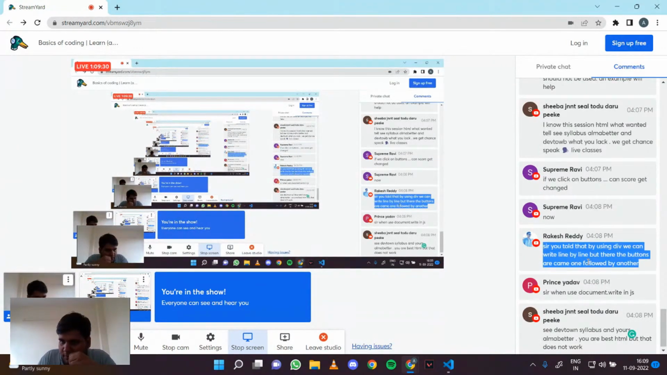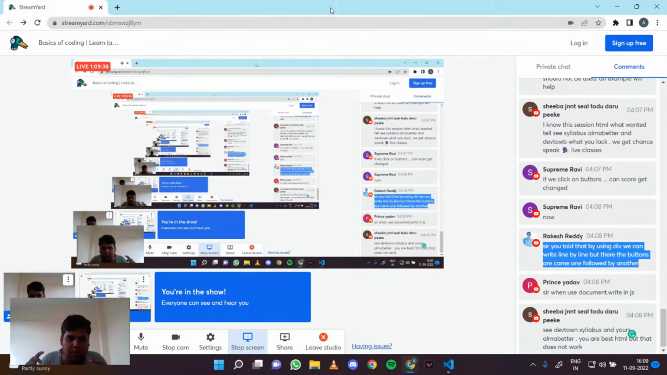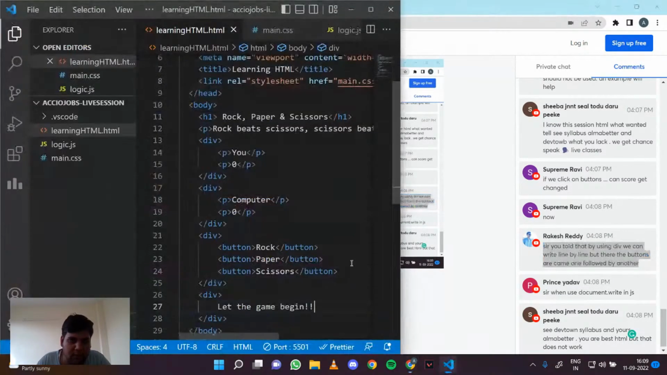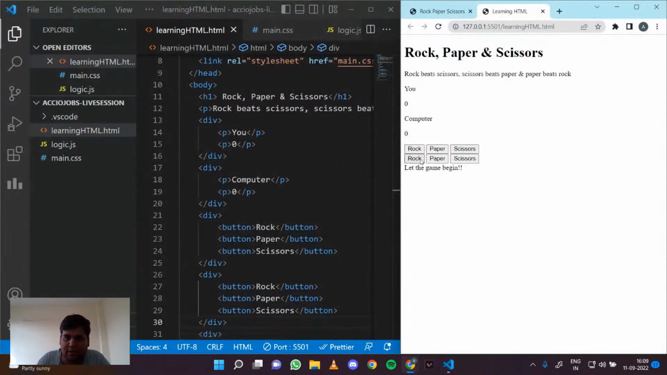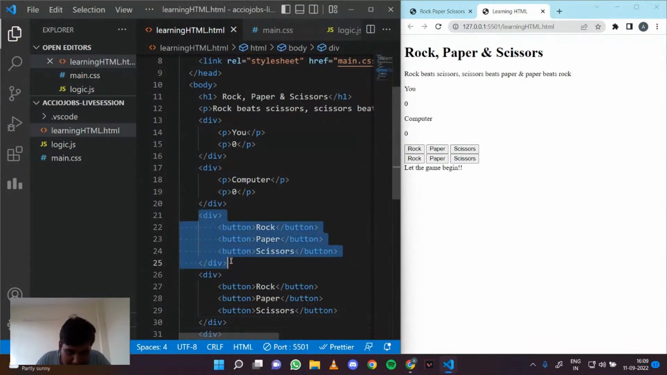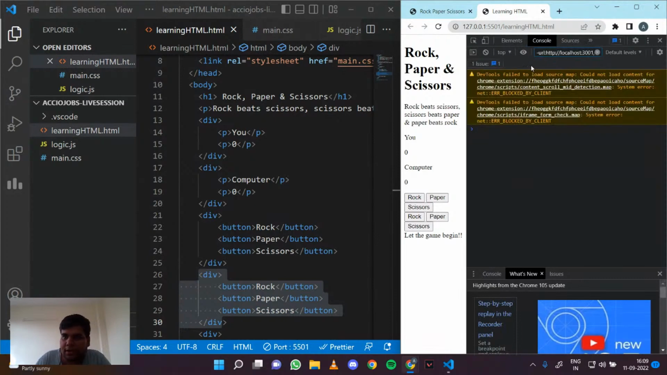So you told that we can use div, we can write inline buttons. Okay, because the buttons are inline elements, divs are block elements, right? So if I put div after div, and then the buttons, you will see that the buttons appear below this. These appear below it because this is a whole div and this is a whole div, right? So let me show that as well.